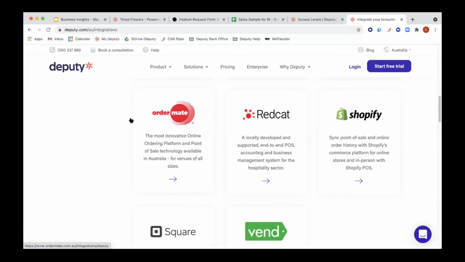However, we also have an open API, which Charles mentioned before, where we allow companies to integrate into our software. So if you have a point of sale software that's not on this list, the first thing I would recommend is to reach out to them and ask them if they can integrate with us. We do have a specific API support team that would help them with that. And then they can build an integration into Deputy.